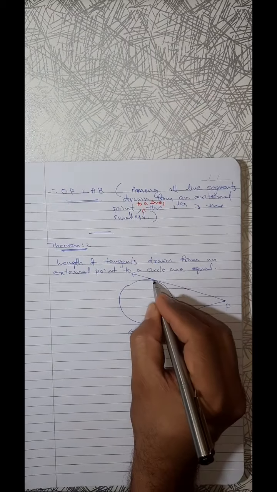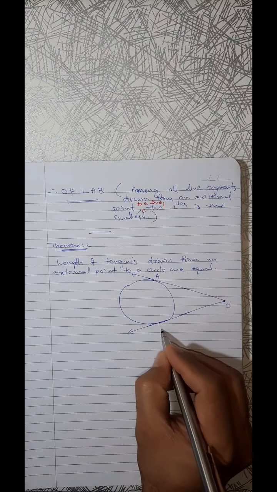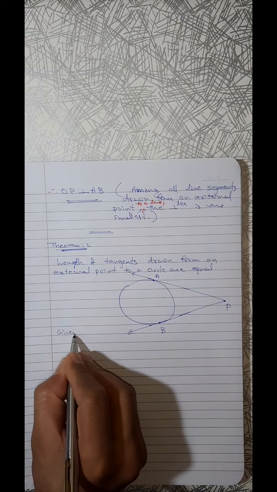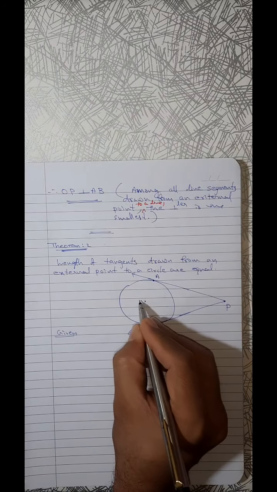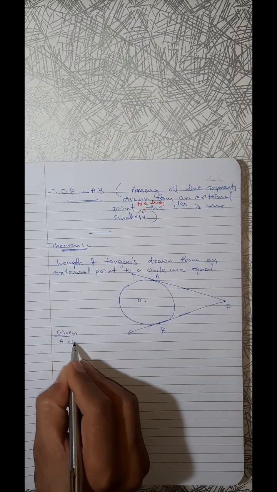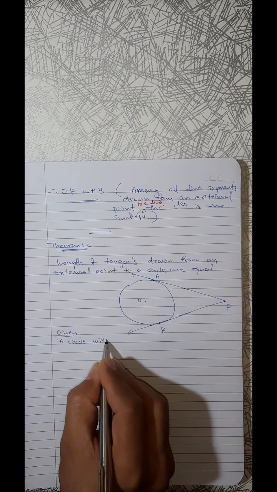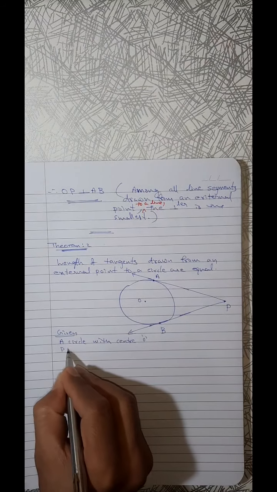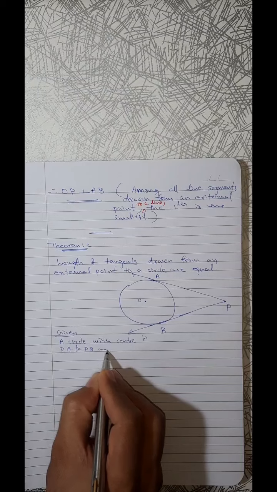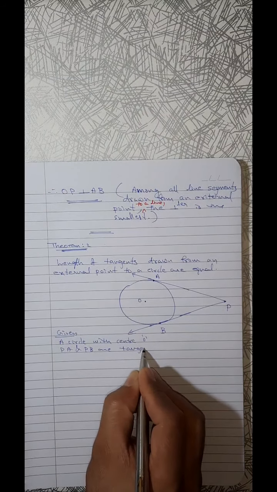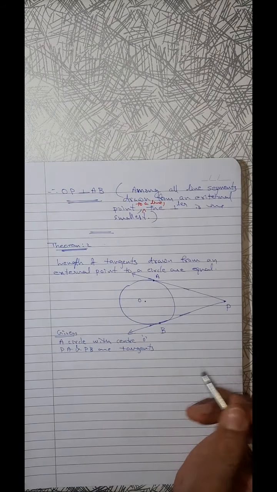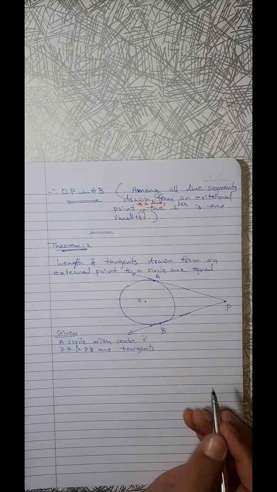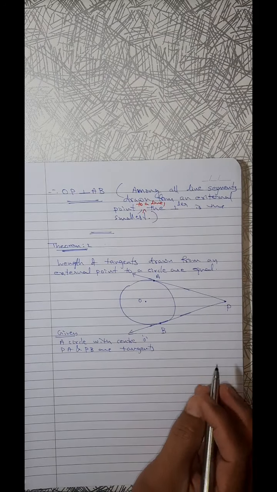From the external point P, we have two points A and B. So what is given? A circle with the center O. PA and PB are tangents. Two tangents are there, PA and PB. From the external point P, one tangent is drawn, another tangent is drawn. A circle with the center O, PA and PB two tangents.